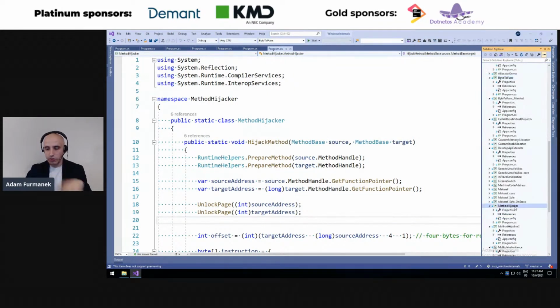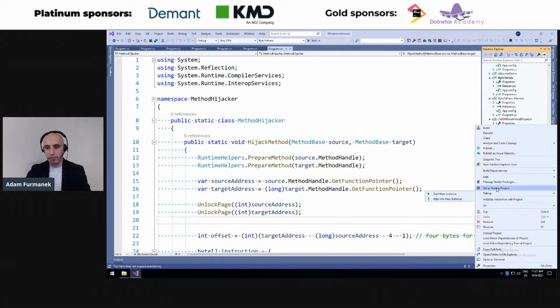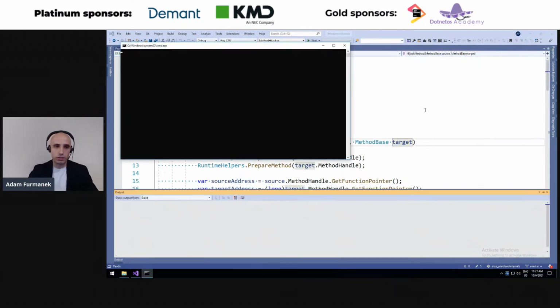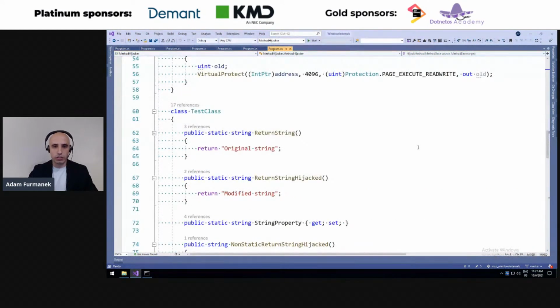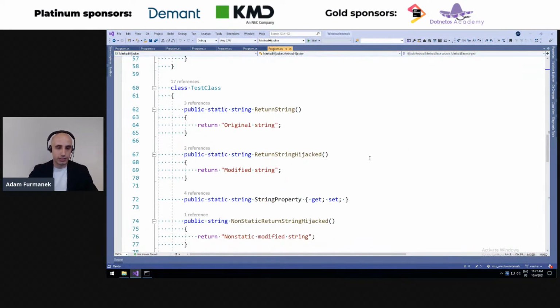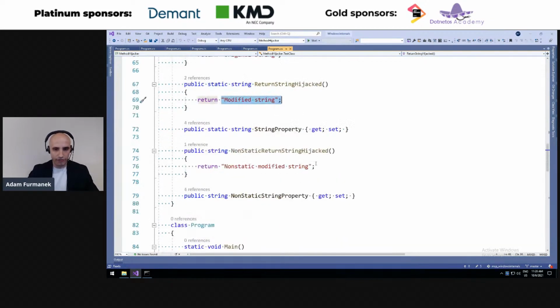So what we are going to do is modify metadata or modify the code under the hood to see that we can effectively make .NET execute different methods than it's supposed to do. So in our test class, we will have multiple methods like return string and return string hijack. You can see return string just returns the original string, while return string hijacked returns a modified string.